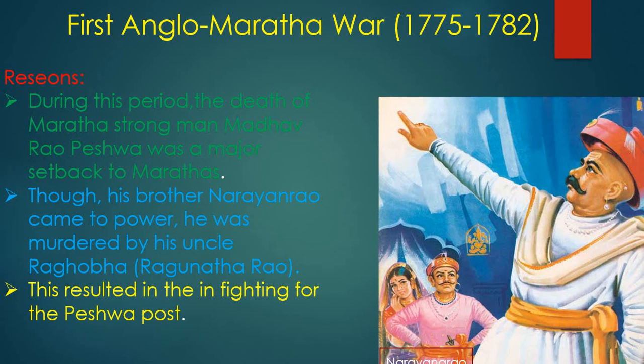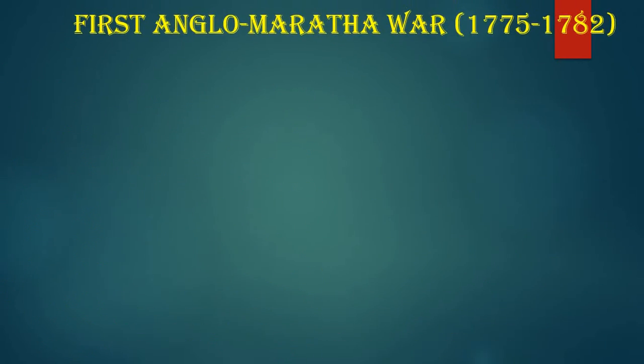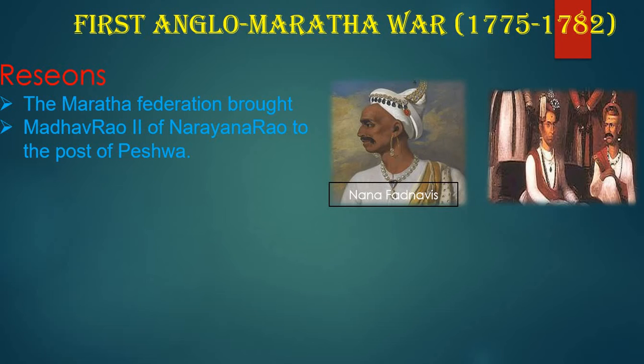This resulted in a fight for the Peshwa post. Another important reason is that the Maratha Federation brought Madhav Rao II, the son of Narayan Rao, to the post of Peshwa.